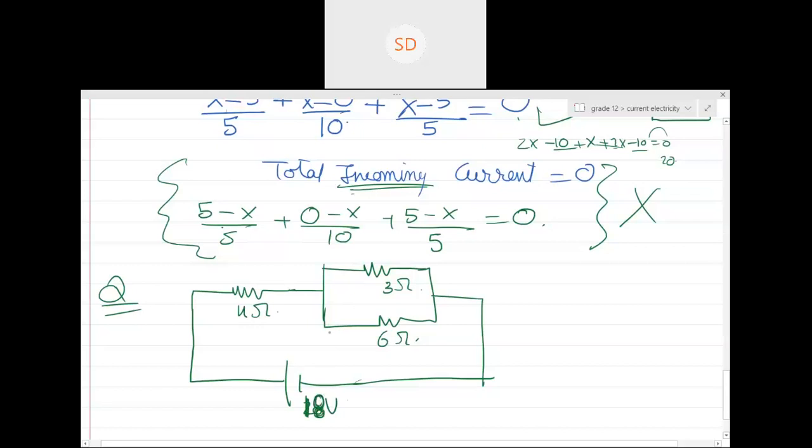So how will we apply nodal analysis? How many joints are there? Can you see? Let's name this as a joint. Although we know this is not a joint, let's say this is a joint. Then this is a joint, right? And then this is a joint. Yes or no? Yes, sir. So how many joints are there?